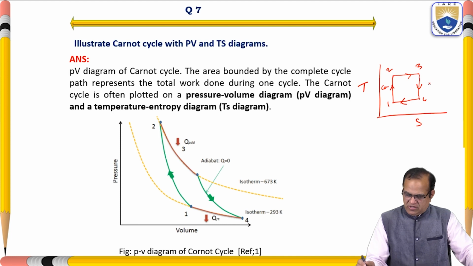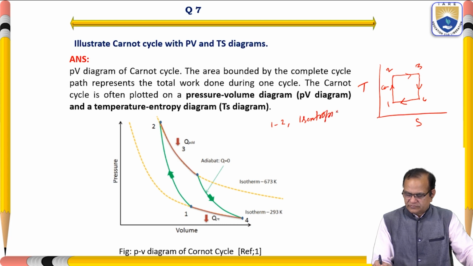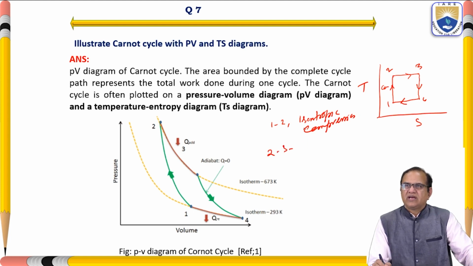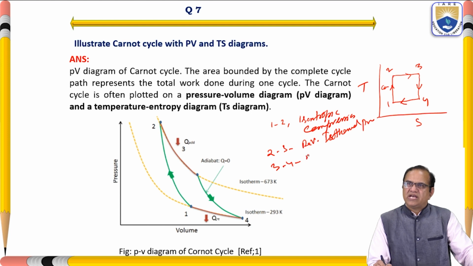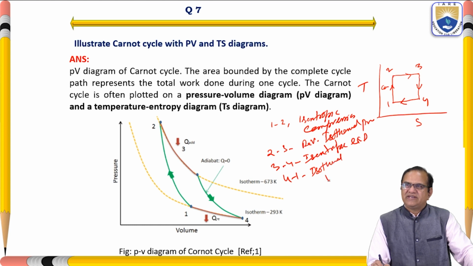So 1 to 2 is isentropic compression, 2 to 3 is a reversible isothermal process, 3 to 4 is isentropic expansion, and 4 to 1 is isothermal heat rejection, and all of these are reversible.